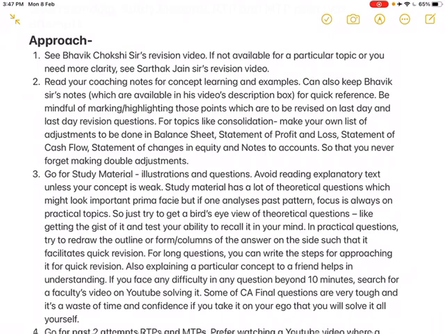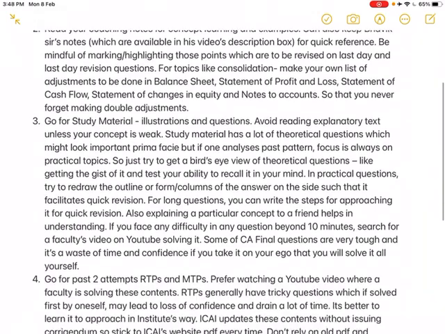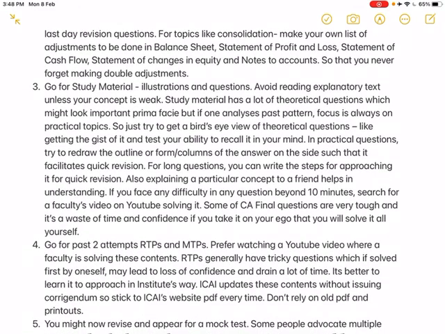So first you have seen the revision videos, then you have read your coaching notes for concept learning. Now comes the time for the study material. Then you have to approach only the illustrations and the questions in the study material. Please avoid reading explanatory text unless your concept is weak, because it is very lengthy and it will take you a lot of time, and you don't have to do a PhD in financial reporting.